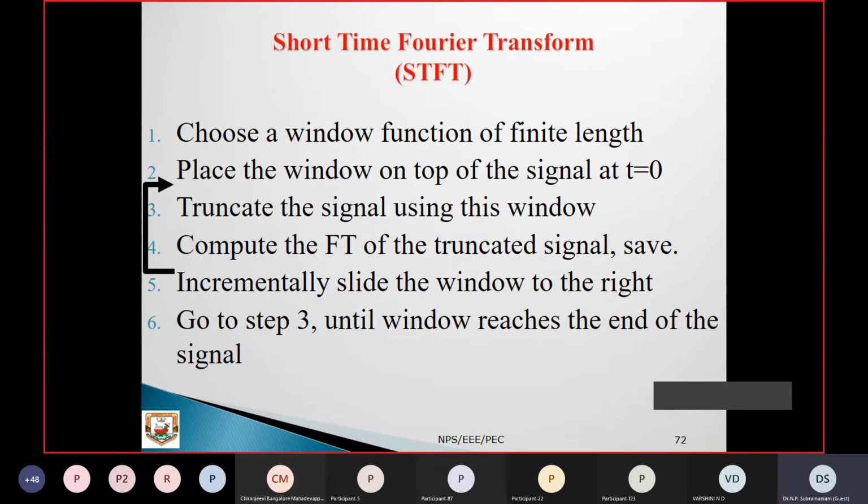I told you that time, right? The window width and all, we can fix it. What window width is required, you can fix it. So increment, slide the window to the right and go step by step until the window reaches the end of the signal. So that's why I can do that.